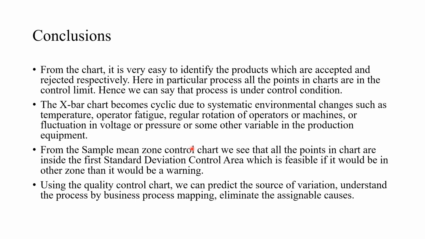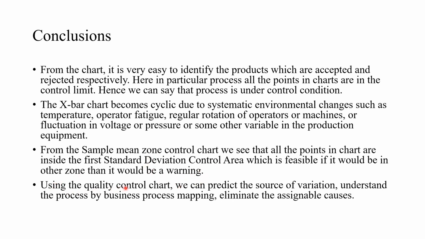From the sample mean zone control chart, which was very important, as I discussed previously, we see that all the points in the chart are inside the first standard deviation control area. If points are not in this area, then we need to check which parameters are going wrong in our production process, and bring it back to the desired position, which is feasible. If it falls in another zone, it would be a warning to check what deviation we are getting and what is wrong with the process parameters.